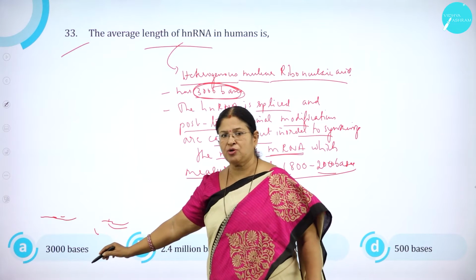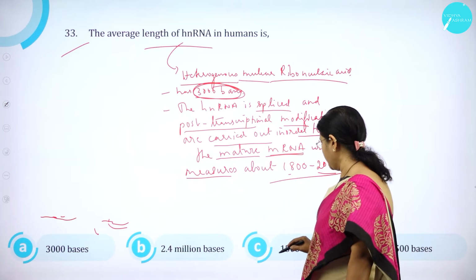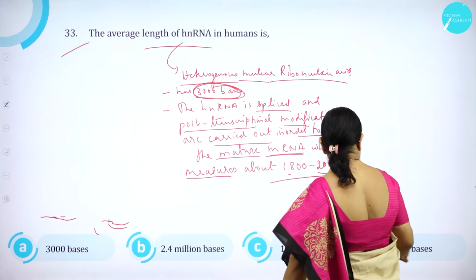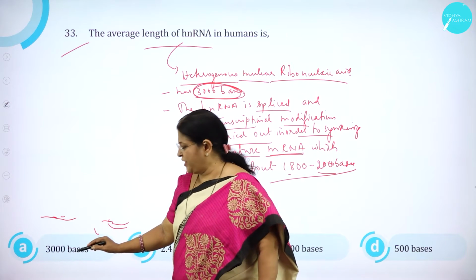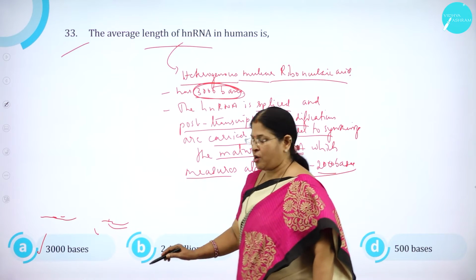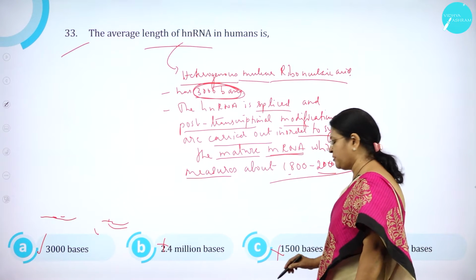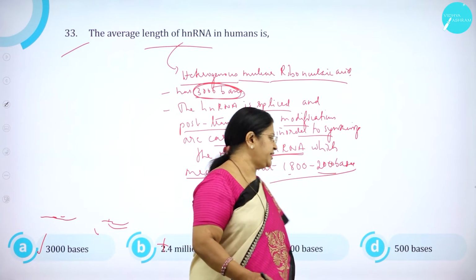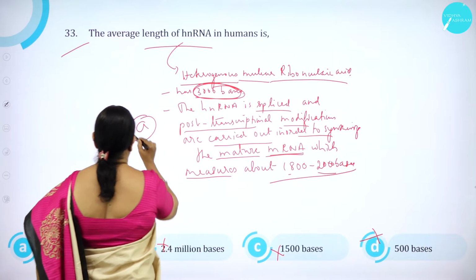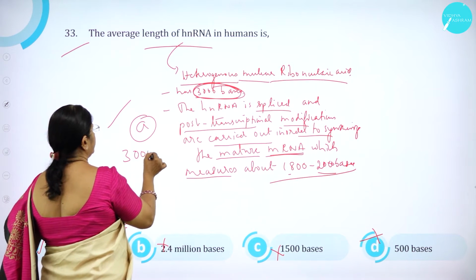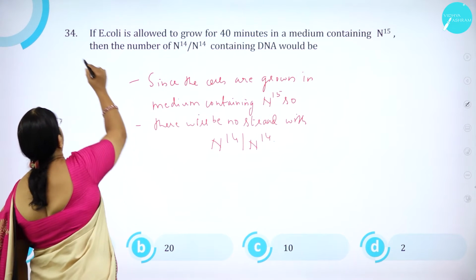Option A, 3000 bases. Option B, 2.4 million bases. Option C, 1500 bases. And option D, 500 bases. So among the four options, option A, 3000 bases, correct. Option B, 2.4 million bases, wrong. Option C, 1500 bases, wrong. And option D, 500 bases is wrong. So option A is correct, around 3000 bases. Moving on to question number 34.